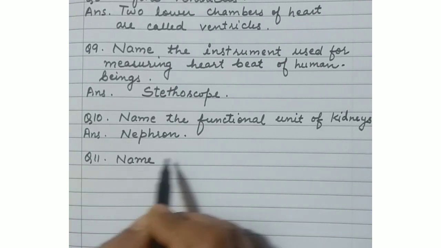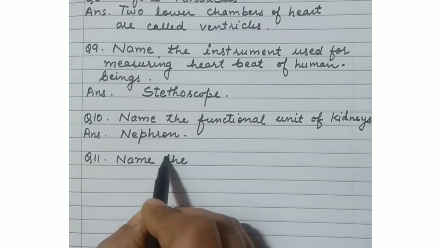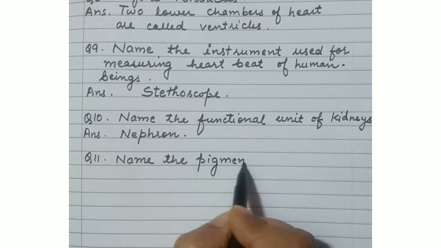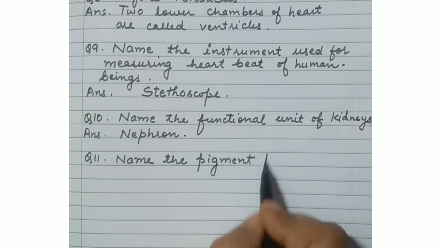They are present in the kidneys. Excretory unit है ये हमारी. Now next is question number 11. Name the pigment present in urine which is responsible for yellow color of urine.